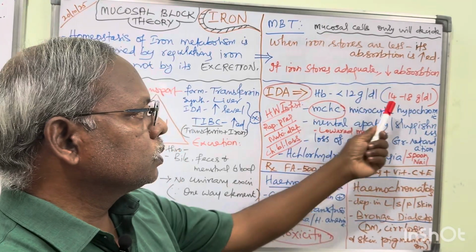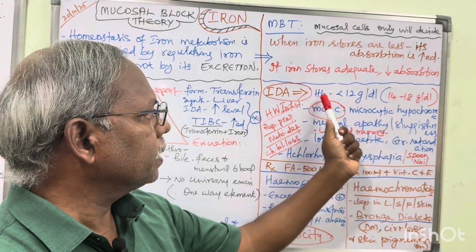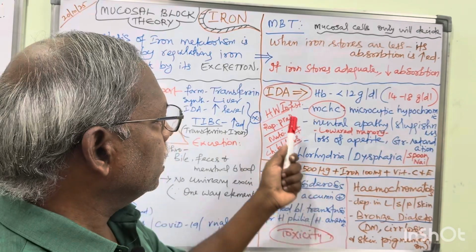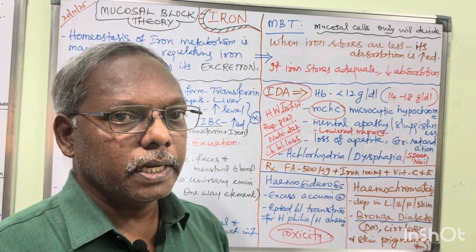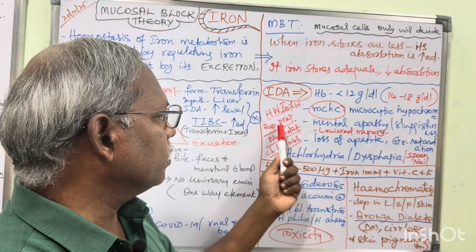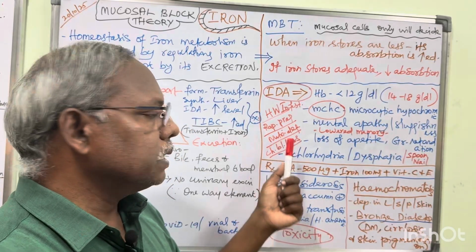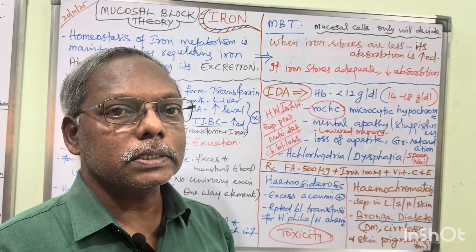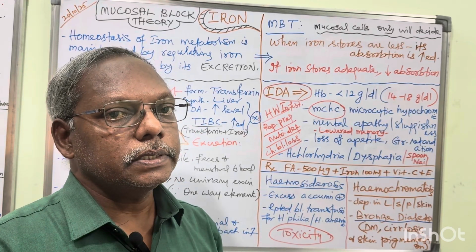So we all know the normal hemoglobin level is 14 to 18 gram per dL, but less than 12 means iron deficiency anemia. Okay. Hookworm infestation, that is the most common infection in India, worm infestation. Second one is repeated pregnancies. Next, nutritional deficiencies. And the last one is chronic blood loss conditions. These are all the causes that produce iron deficiency anemia.